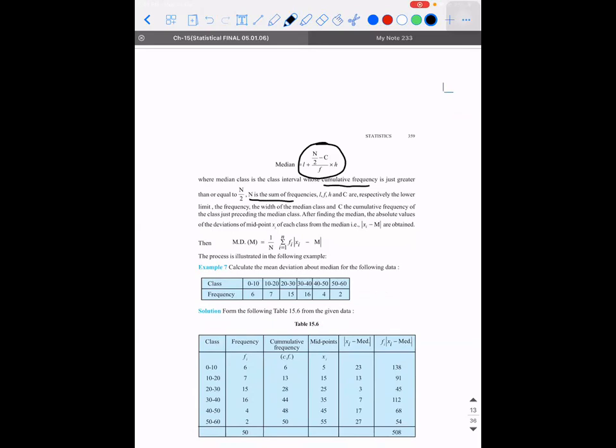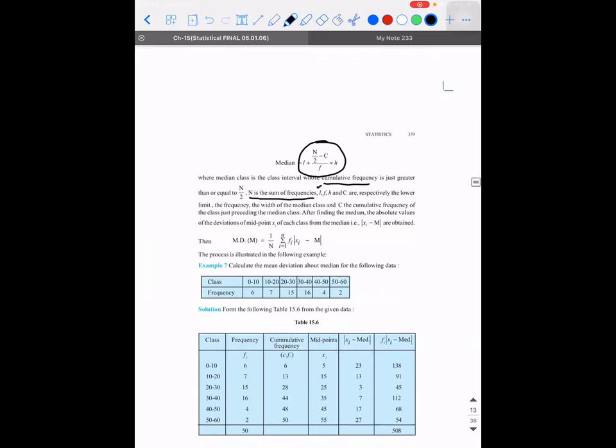So capital N is what? Capital N is the sum of the frequencies. Small l represents what? It is the lower limit of the corresponding frequency. C stands for the cumulative frequency. F stands for the corresponding frequency of that class into H.